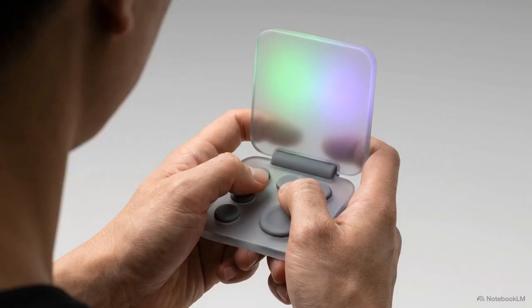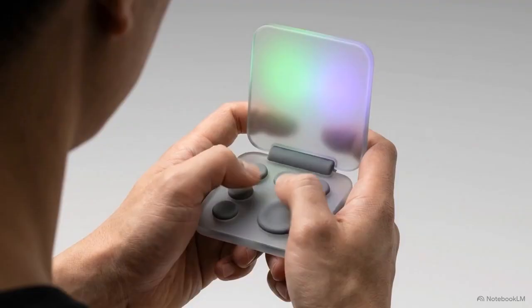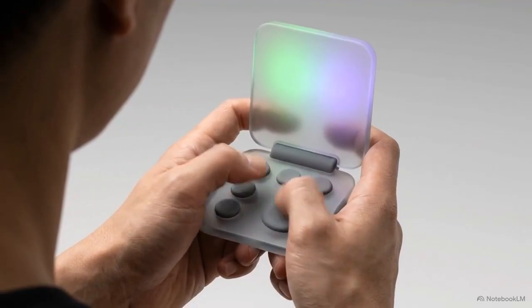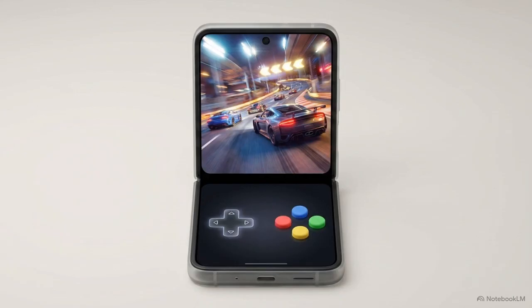This optimization also enables the new foldable gaming mode. We are moving past the simple adaptive refresh rates of last year. When you partially fold the device, the OS triggers a split layout. The top half runs the game without frame drops, while the bottom half functions as a native, tactile gamepad.